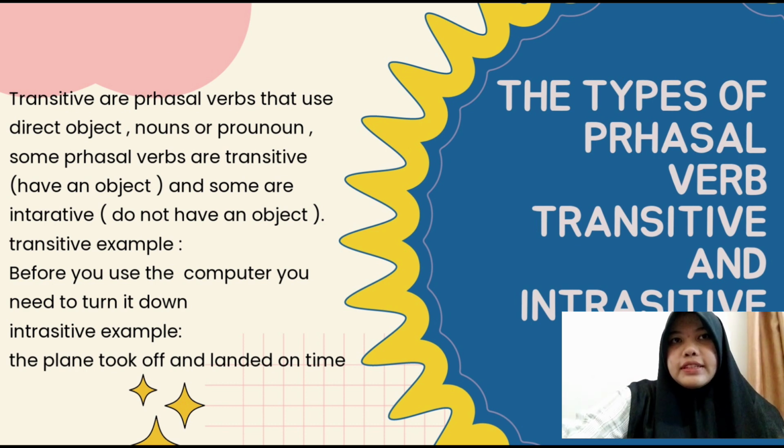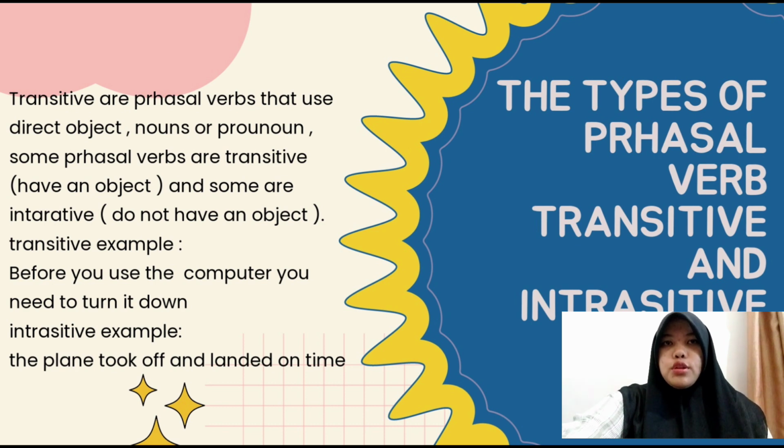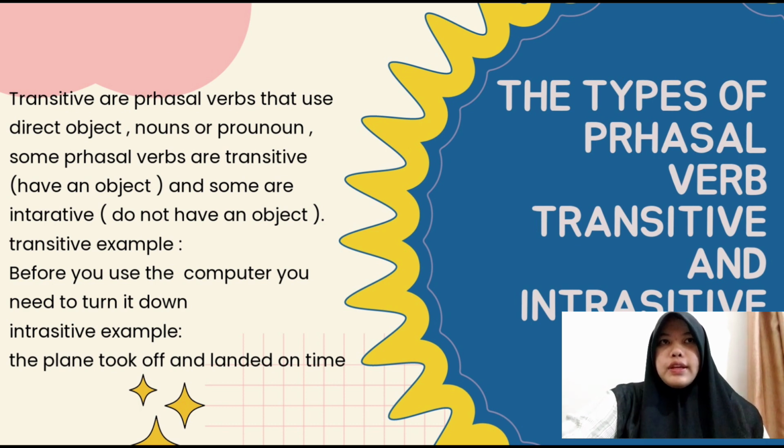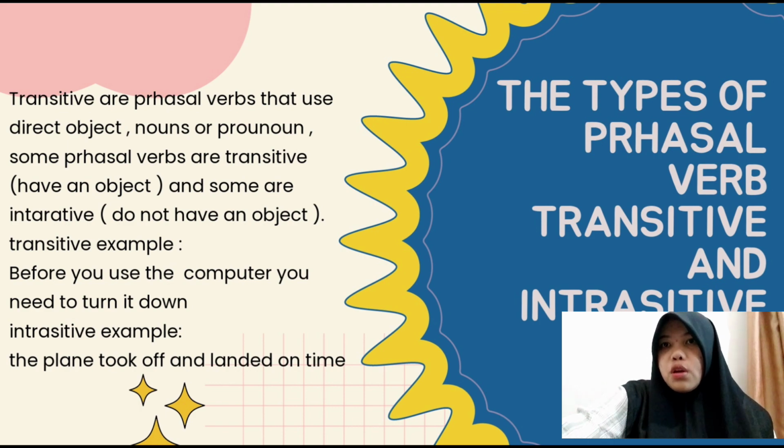The first example is, before you use the computer, you need to turn it down. Another example is, I have enough money, I can take care of your debt and pay it off. An example for intransitive is, the plane took off and landed on time. Another example, please take off your coat.